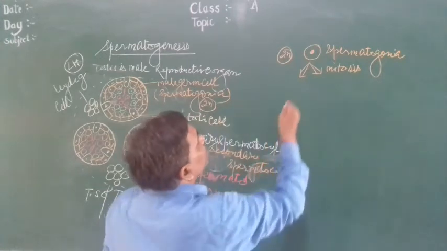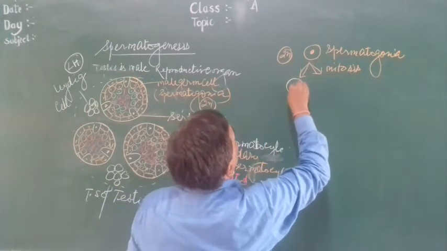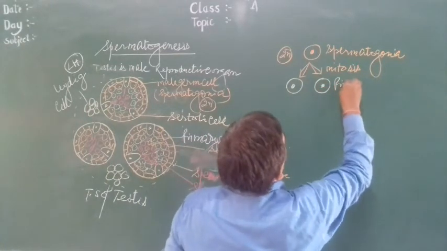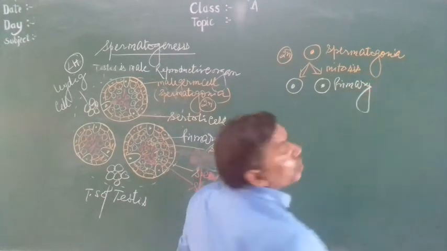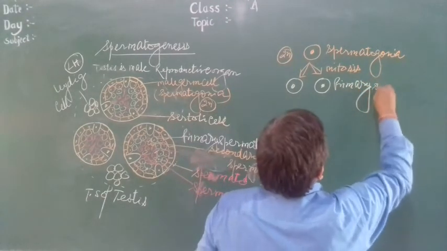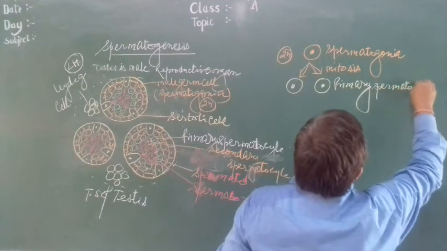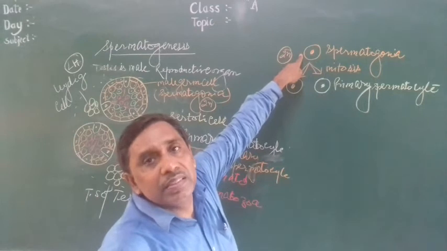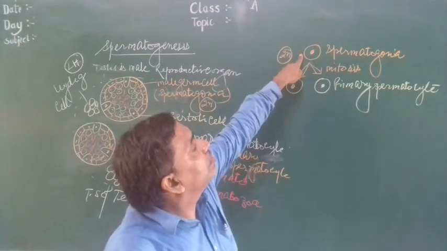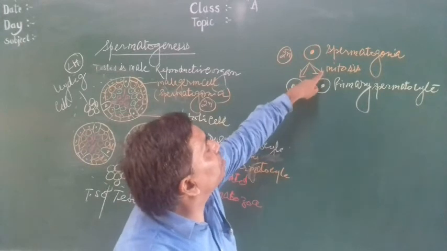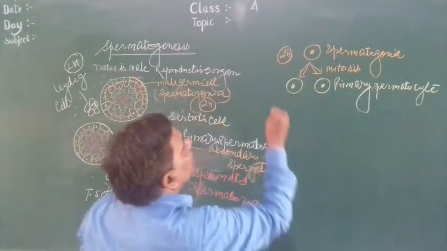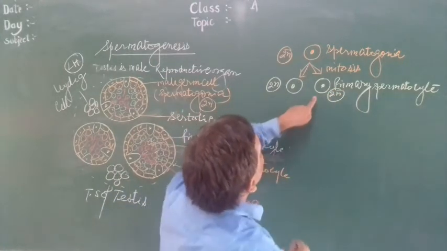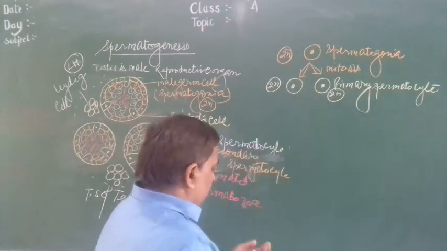When it undergoes mitosis division, it produces primary spermatocyte. Spermatogonia, that is the meiocyte, undergoes mitosis division, not meiosis, then produces primary spermatocyte, which is also 2n.